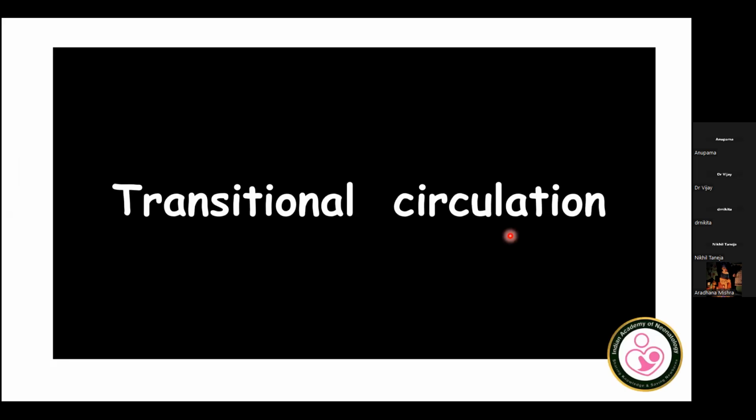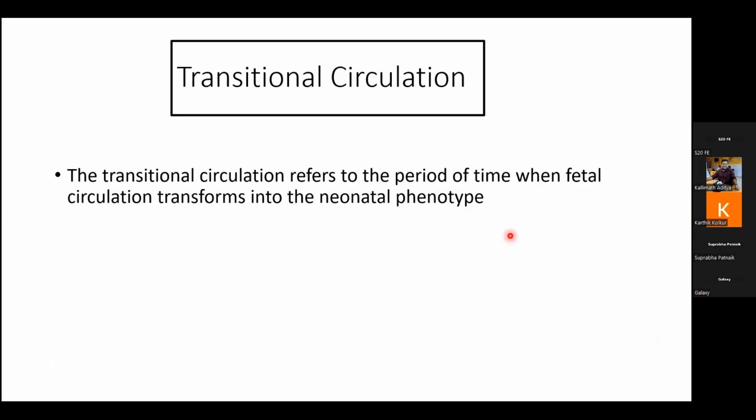Now coming to the transitional circulation, it is the most crucial phase in the newborn's life, and various biochemical and mechanical adaptations are happening in various systems of the body, especially the respiratory system and cardiovascular system. There is no clear-cut definition as to in what particular hours we call transitional circulation, but it is usually the period of time when fetal circulation is getting transformed into the neonatal phenotype, as we'll see in further slides.